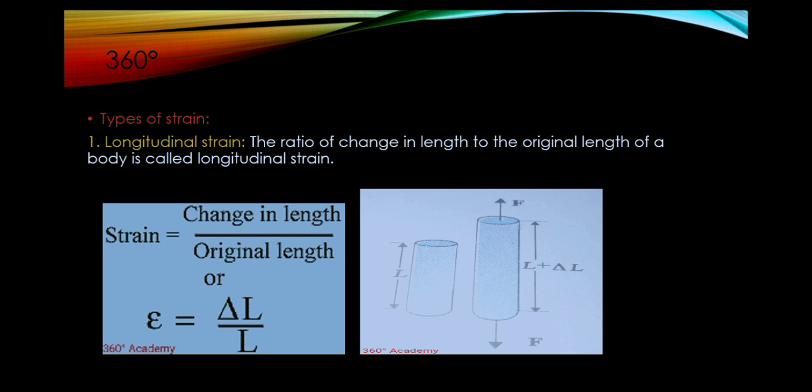Strain is equal to change in length by original length for longitudinal strain, or delta L by L as denoted before. Here the symbol delta signifies the difference.